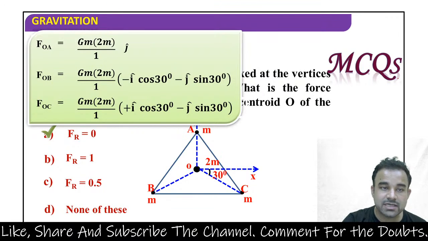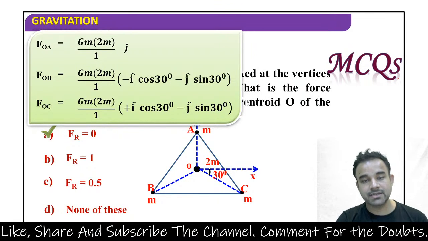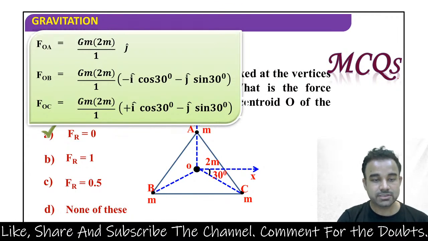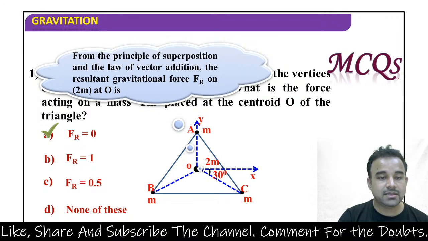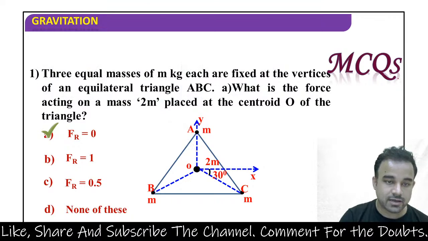FOA is equal to Gm into 2m by 1 into z cap. FOB is equal to Gm into 2m by 1 into minus i cos 30 minus j sin 30. FOC is equal to Gm into 2m by 1 into i cos 30 minus j sin 30. From the principle of superposition and the law of vector addition, the resultant gravitational force Fr on 2m at O is this.